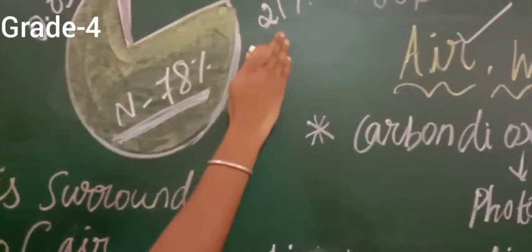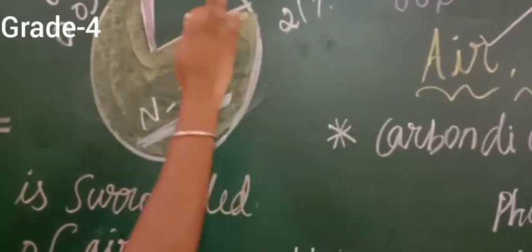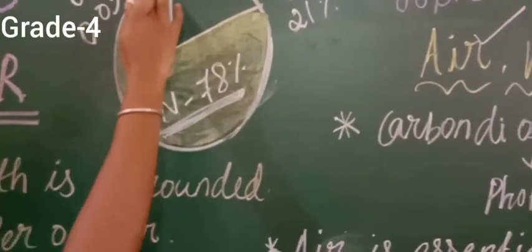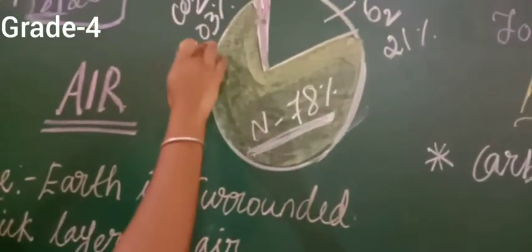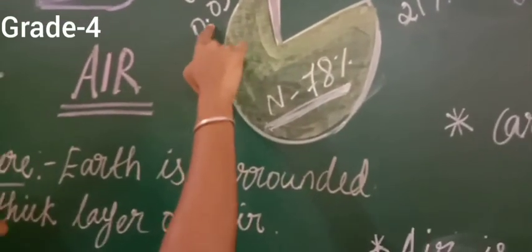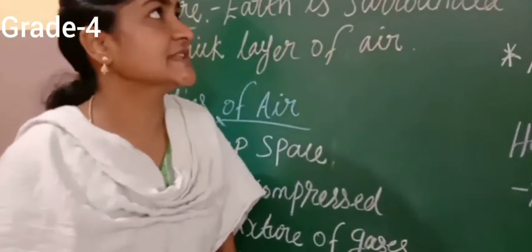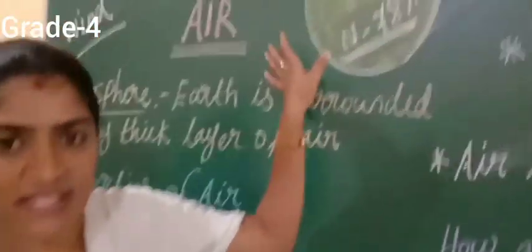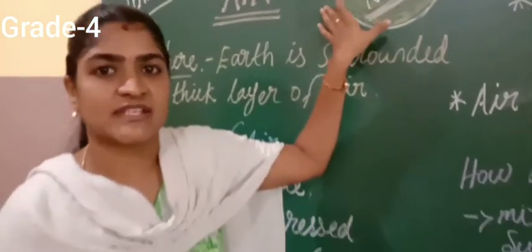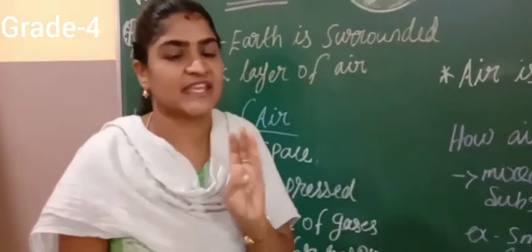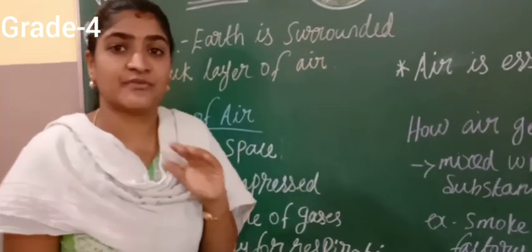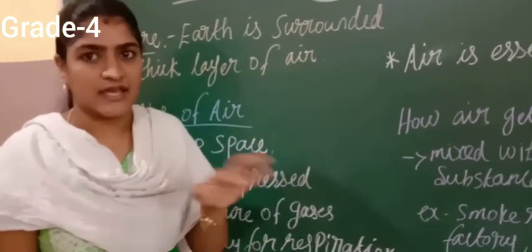Okay, it will be 21% in the air. O2 is nothing but oxygen. And next is carbon dioxide. This percentage will be 0.03%. 0.03% carbon dioxide is mixed with the air. Apart from these three gases, some other gases are also there, for example helium and argon. Like this, we can see different types of gases in the air.